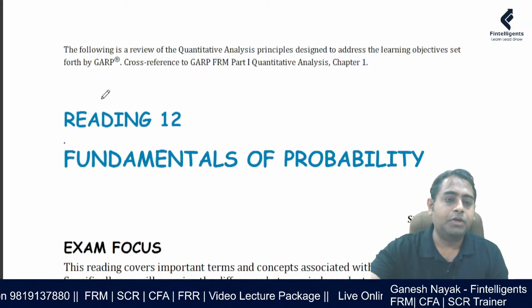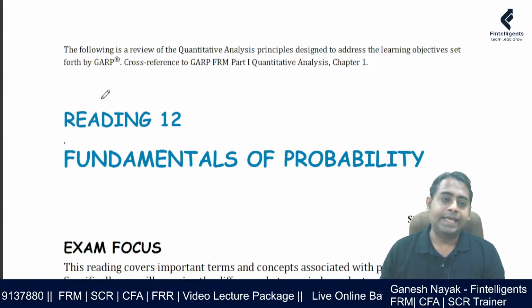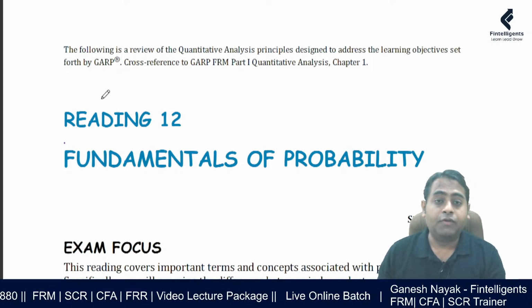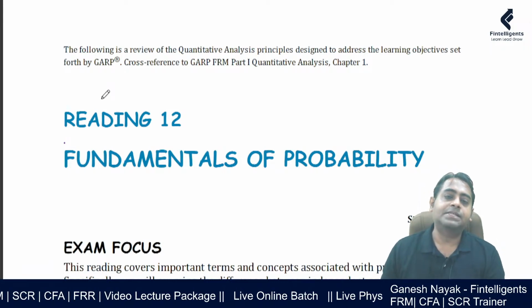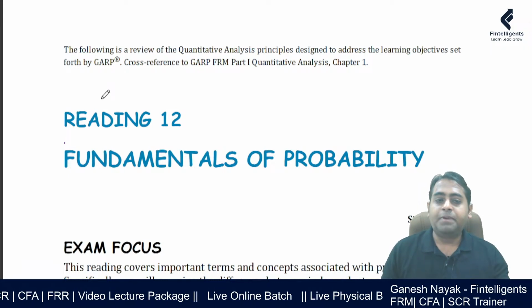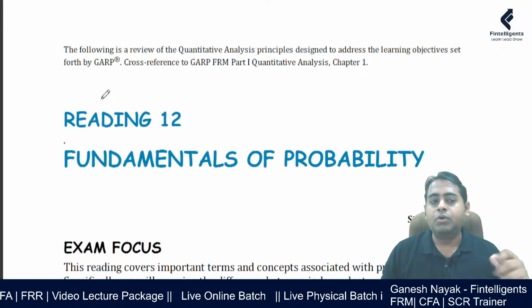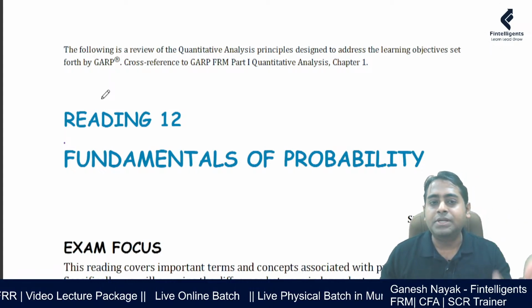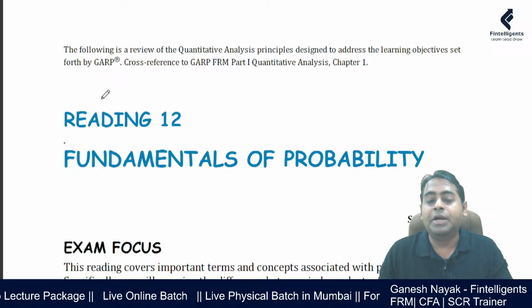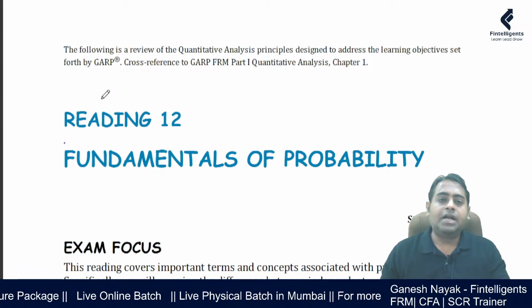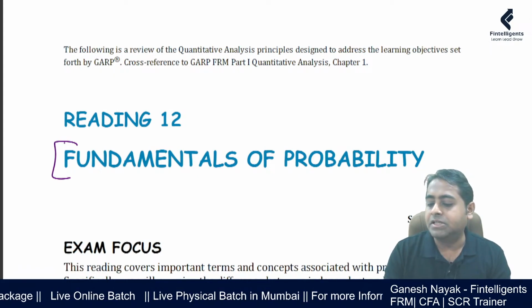Okay, so today we're going to talk about the second book of your FRM preparation, the quantitative analysis book, and I'm going to try to do the first part of the book. Again, the focus is on important concepts. I'll give you a brief about what is there in the chapter and how they would ideally try to test you. So let us start with the first chapter, which is the fundamentals of probability.